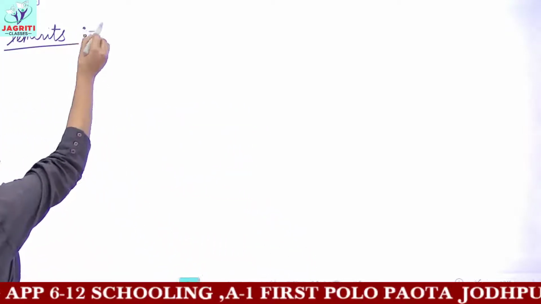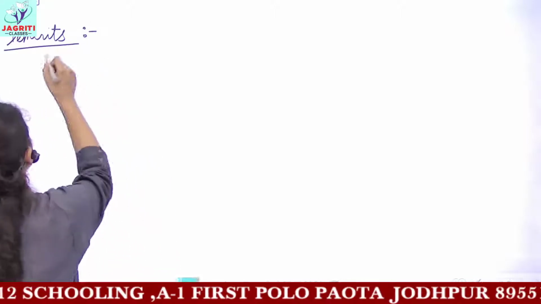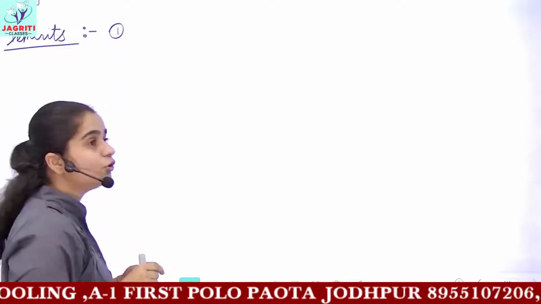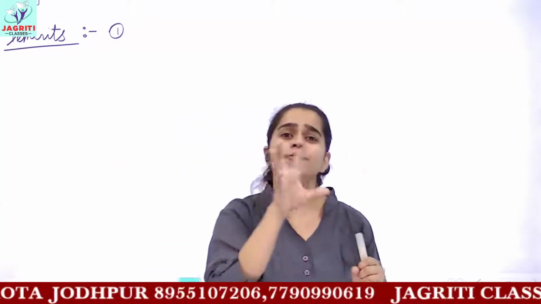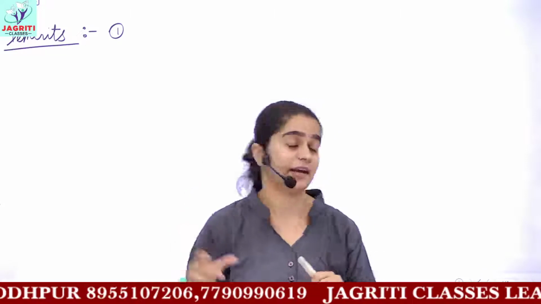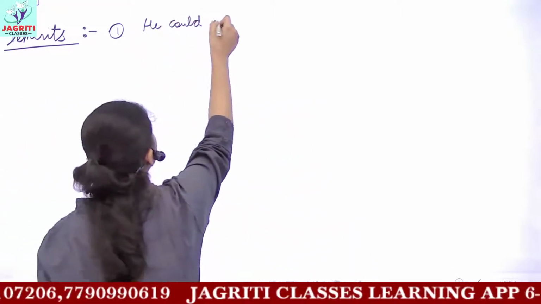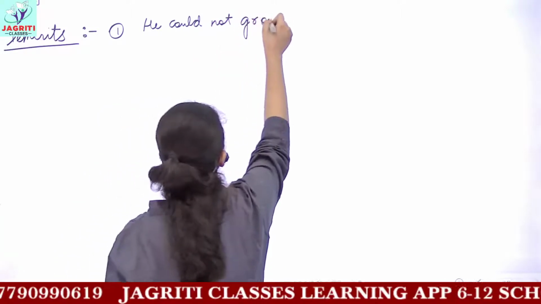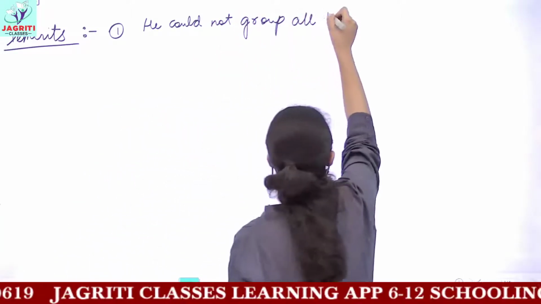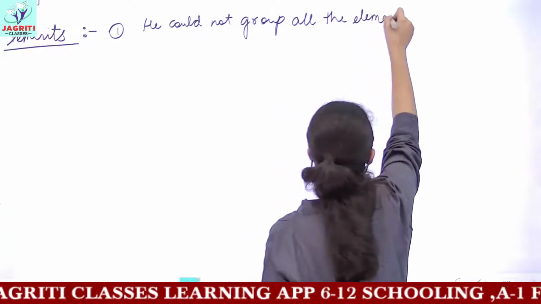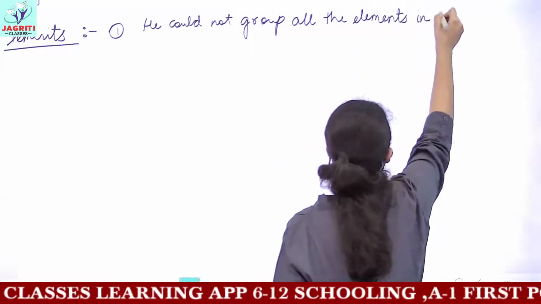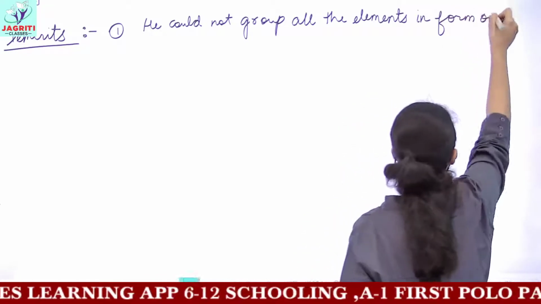The demerits or failures of Dobereiner's triad were that, firstly, he could not prove this group of triads for all known elements. He could only make some groups, 4 to 5 groups, based on his triad. So he could not group all the elements in the form of triads.